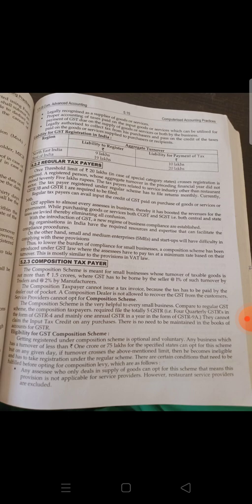Clear to it? Okay, next one: the regular tax payee can avail input tax credit of GST paid on purchase of goods and services or both. GST applies to almost every aspect of businesses. Thereby it has boosted the revenue of the government. While purchasing goods or services, both CGST and SGST, that is both central and state taxes, are levied, thereby eliminating all confusion. With the introduction of GST, a new regime of business compliance is established.